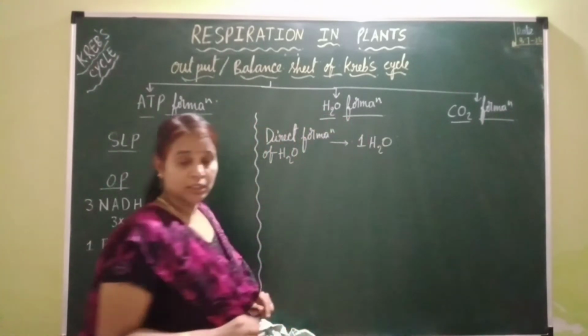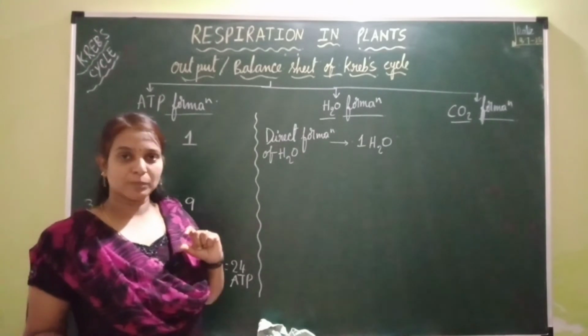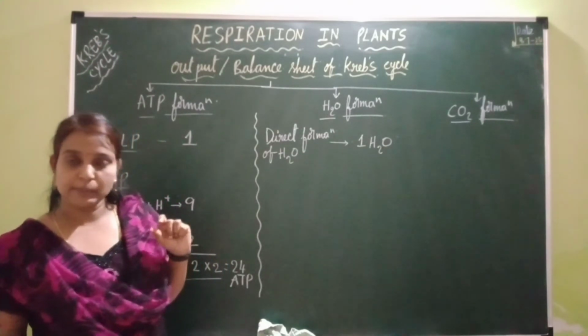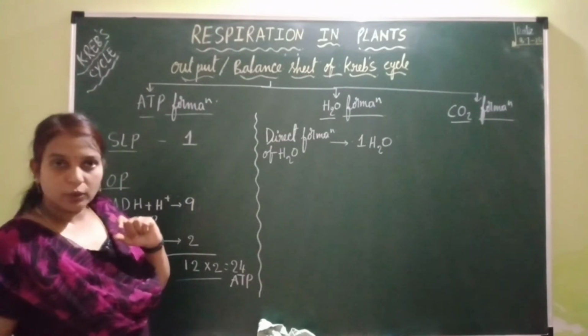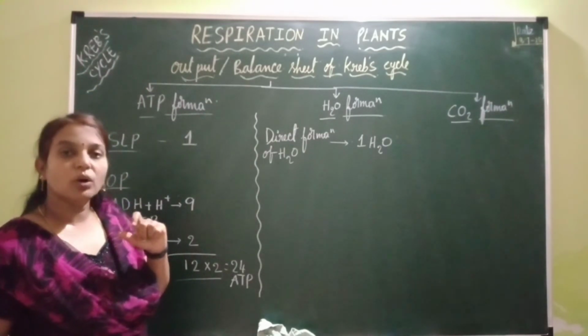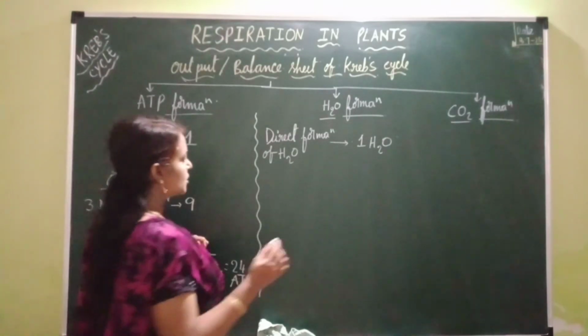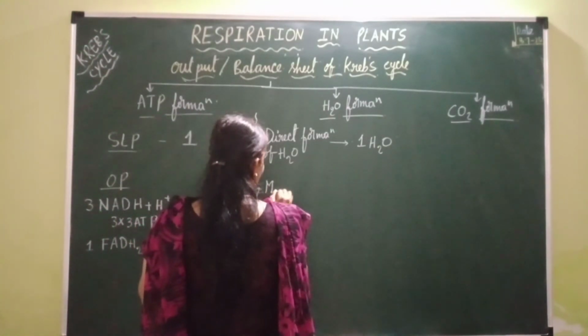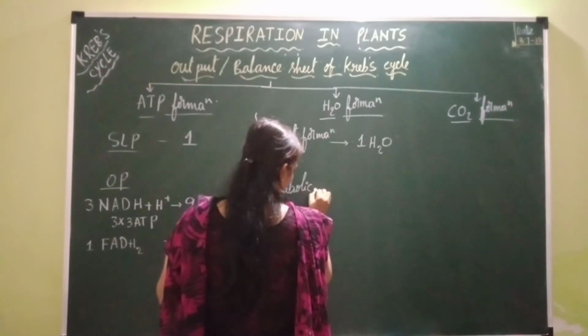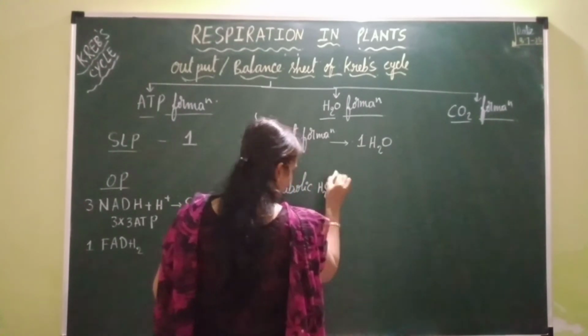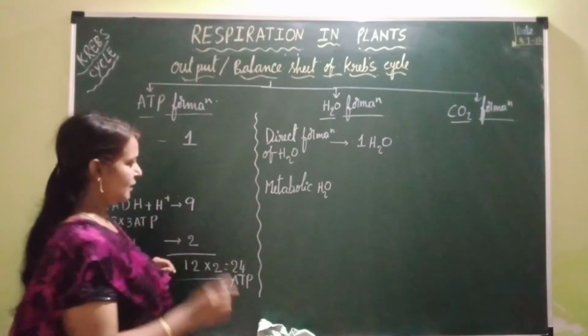Now metabolic water. What is metabolic water? I explained in the previous video when I was explaining the balance sheet of glycolysis. So you can go through that video to know what metabolic water is. So metabolic water is the water which is formed through ETS by the oxidation of NADH2 or FADH2.